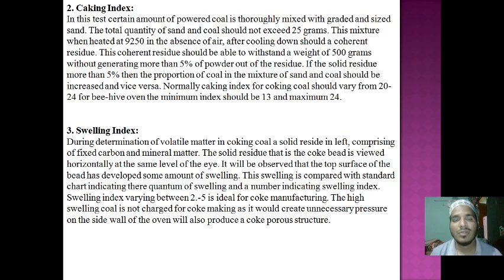If the swelling index is high, high pressure will be produced. So that pressure is unnecessary, or it will not make any charge here, and it will produce a porous structure on one side of the oven. So you can easily see it with your eye.